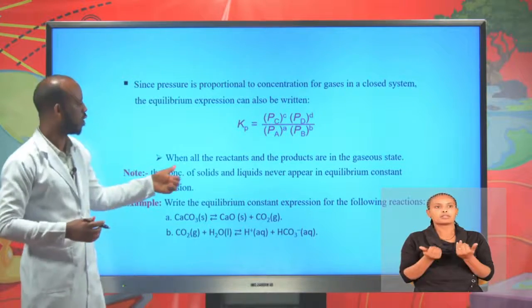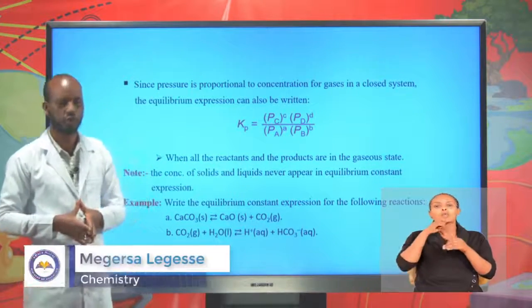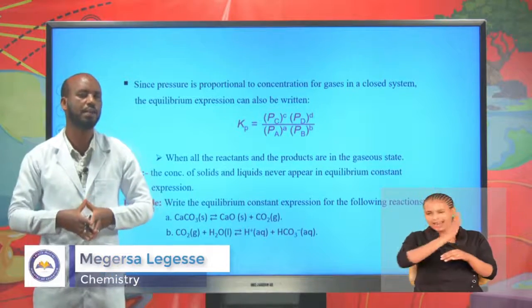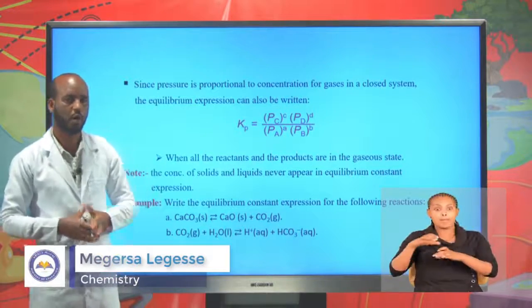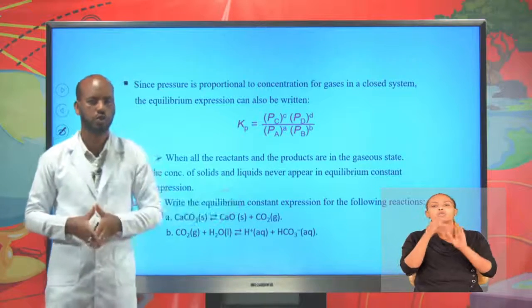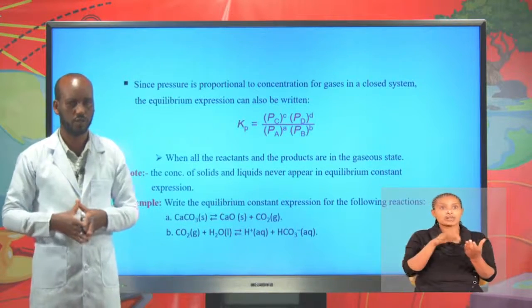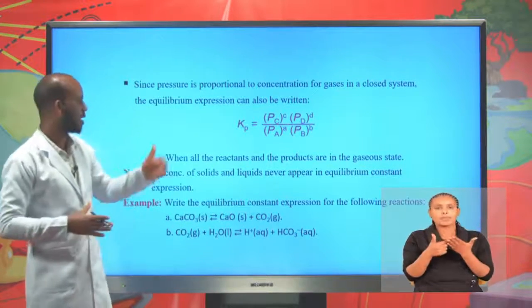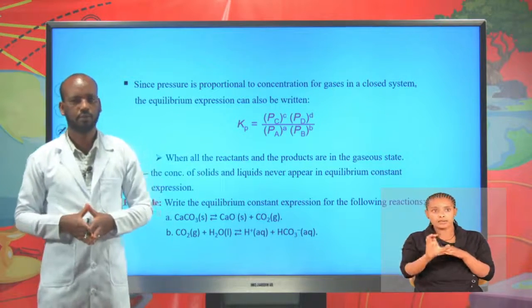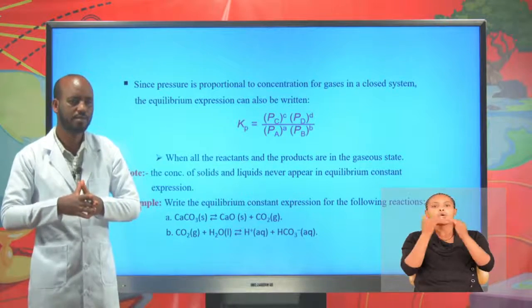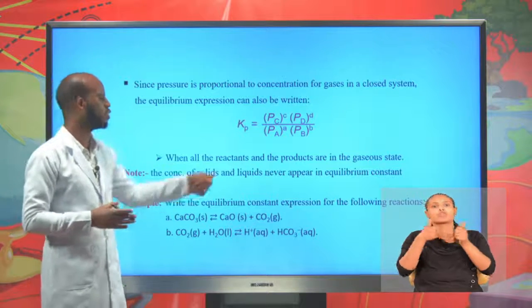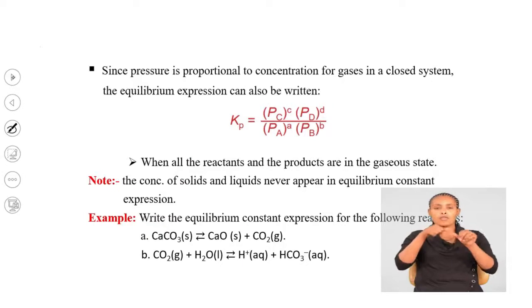Note, the concentration of solids and liquids never appear in the equilibrium constant expression because concentration of solids and liquids is constant. Therefore, in the Kc expression, equilibrium concentration terms which involve solids and liquids do not appear.